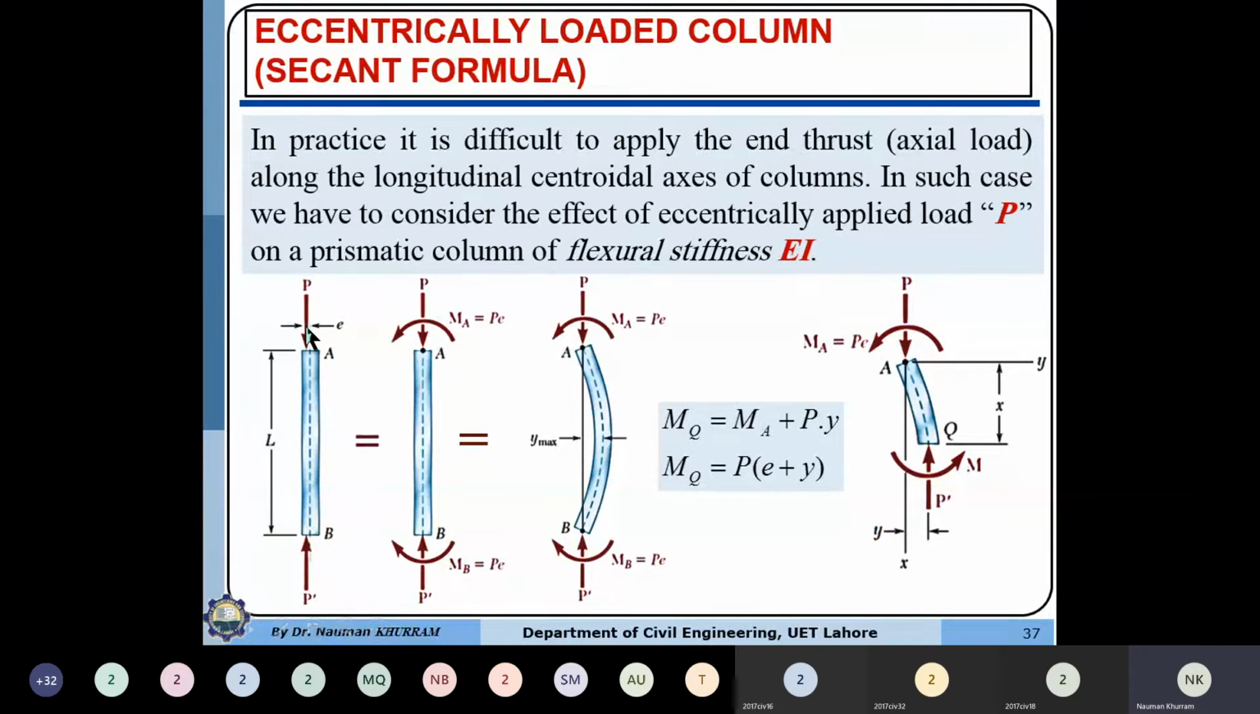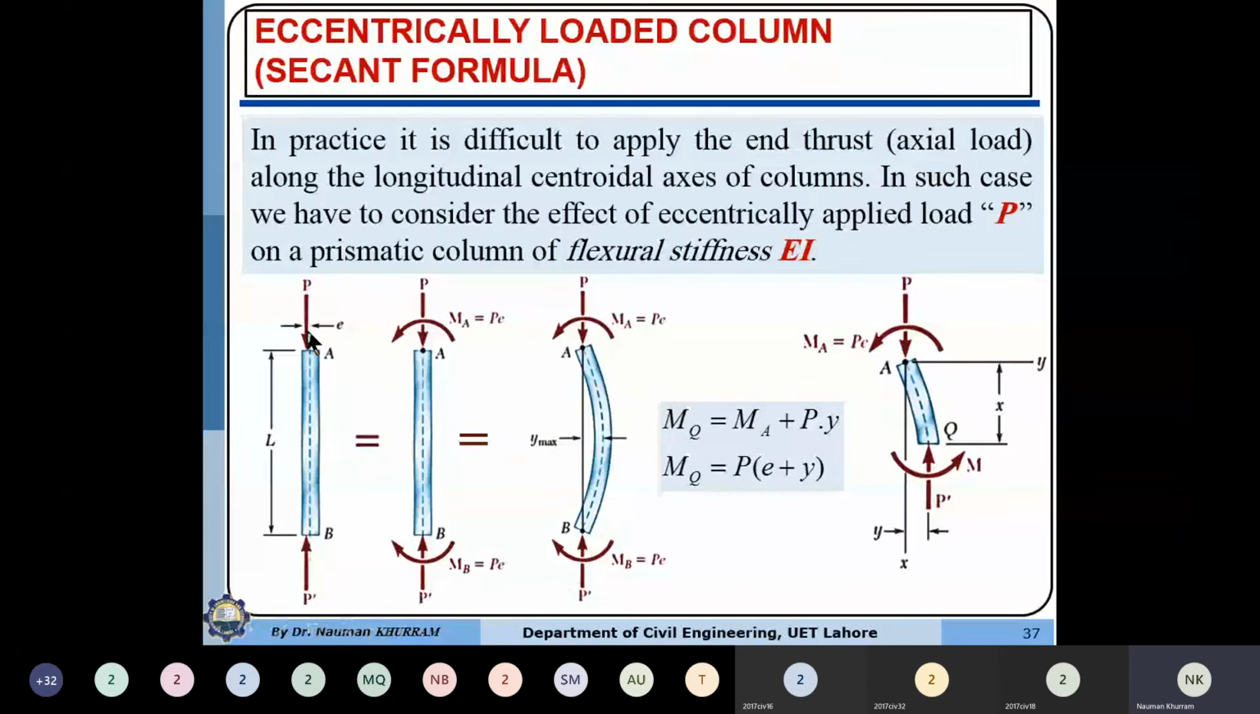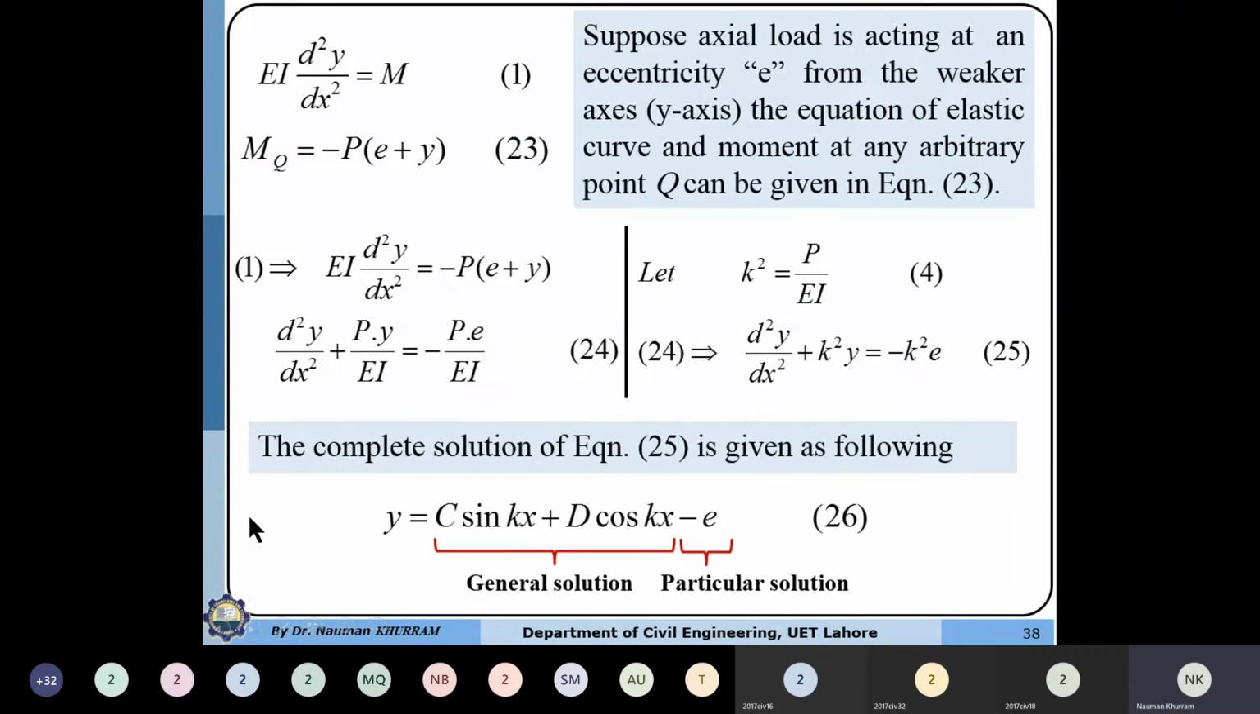Regardless of whether the load is acting on the left side or the right side, the E value will be negative, because if the load is acting on the right side of the center line, then the column will deflect to the other side. Again we need to subtract the total eccentricity to get this solution. Anyhow, this is our equation number 26, which shows the deflected shape of the column when it is subjected to the eccentric load. If we know the values of x, C and D, we can determine the Y deflection at any particular point.